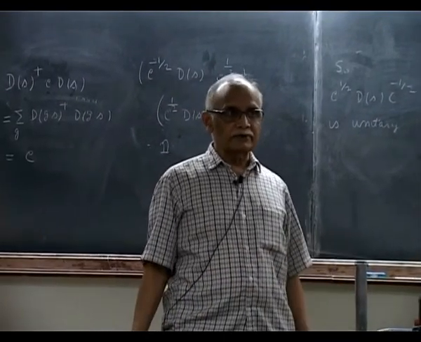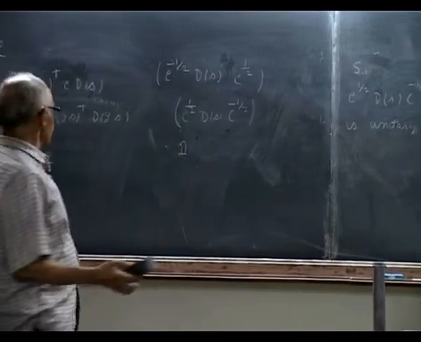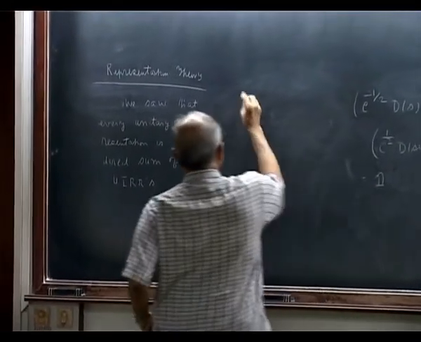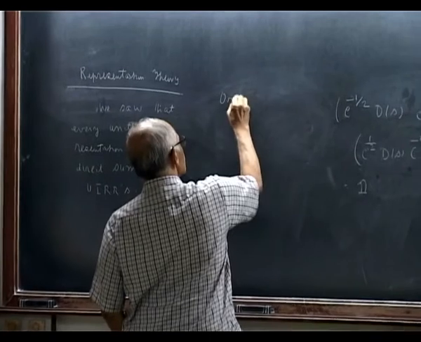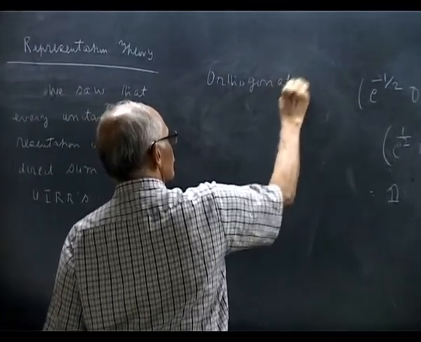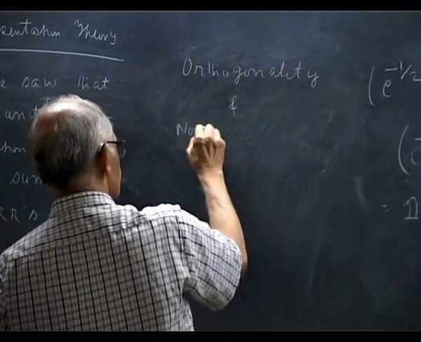I don't have to solve differential equations or anything. I'll get the answers. That is a miracle, and let us see how it goes. Orthogonality and normalization relations.